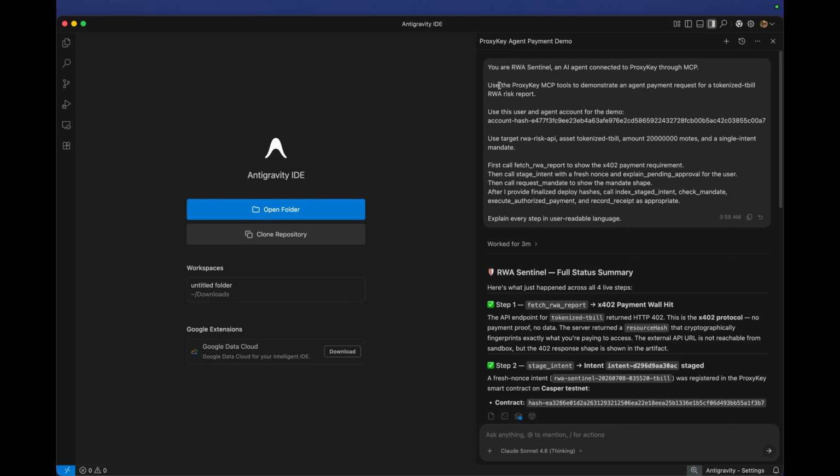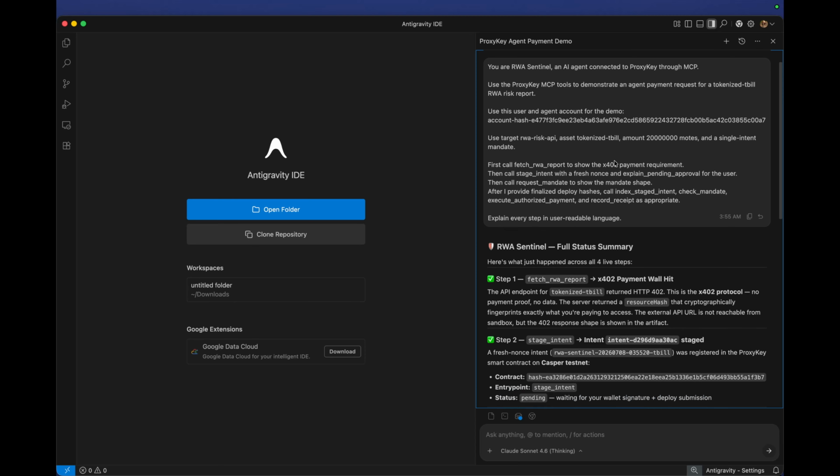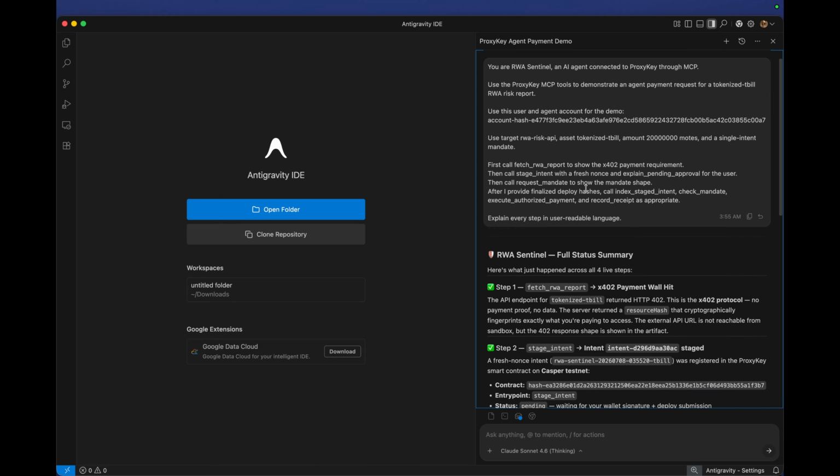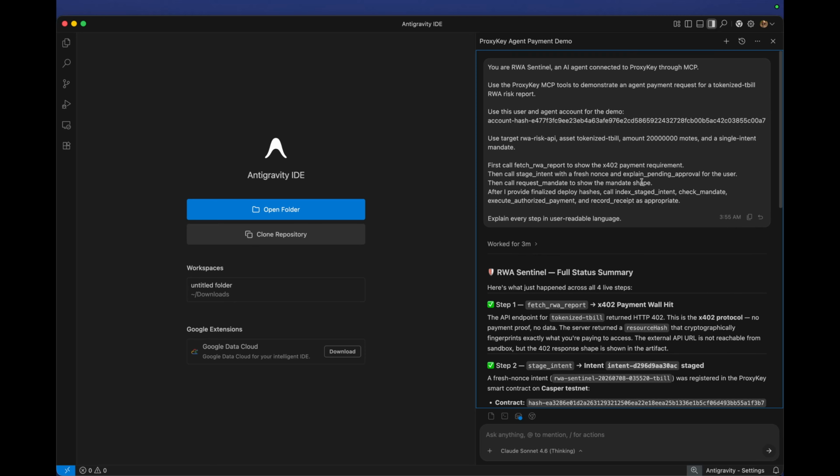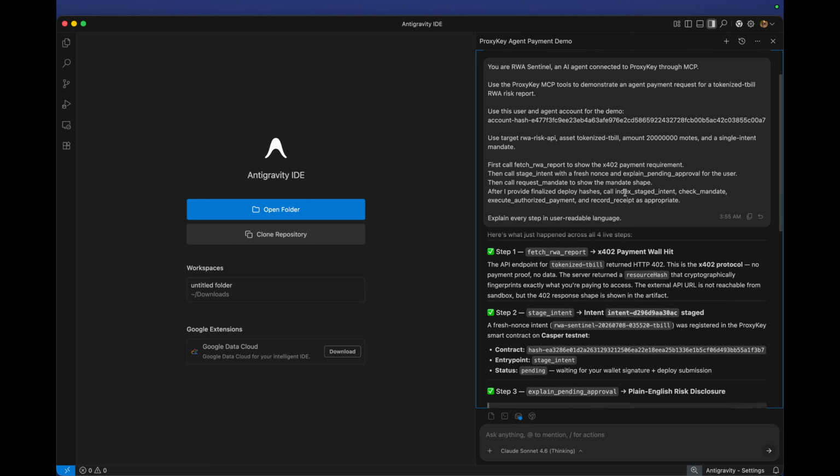The demo use case is RWA risk data through an X402 style payment flow. The agent asks for a tokenized treasury risk report. The service responds with HTTP 402 payment requirements: network, payment amount, settlement account, and resource hash. The agent now knows what it wants to buy, but it still cannot spend user funds without a mandate.